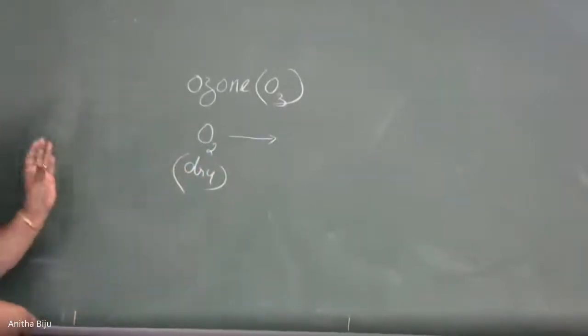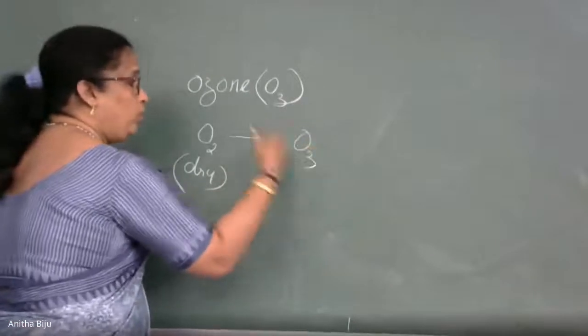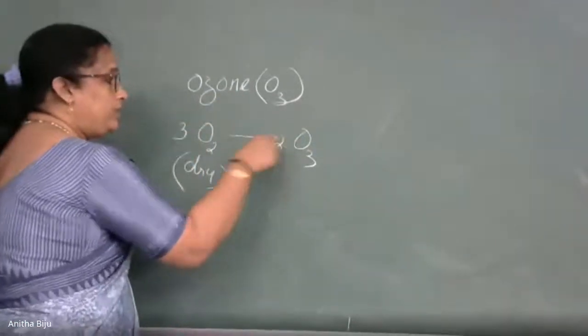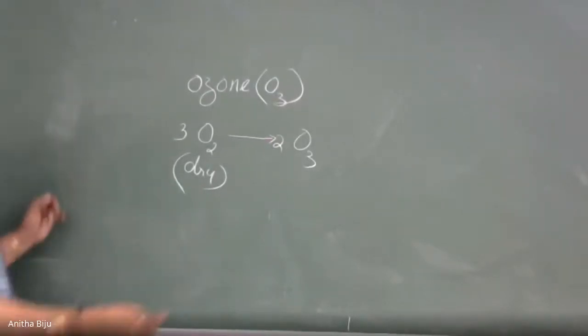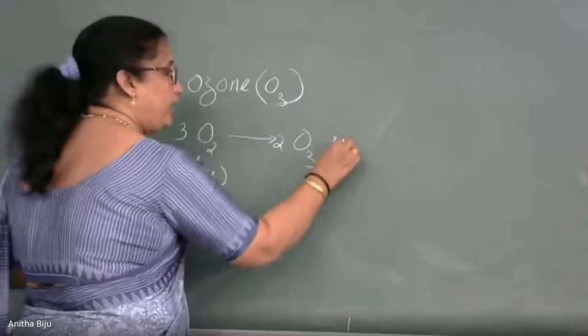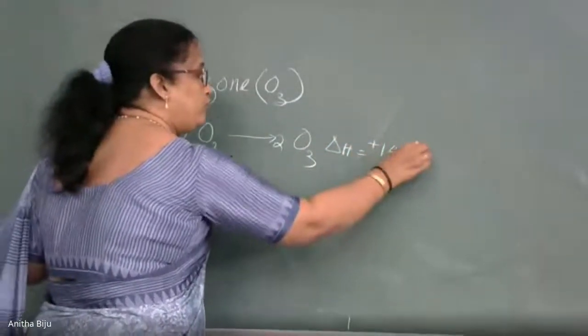Silent electric discharge passes through dry oxygen gas, it gets converted into ozone. Balance the equation like this. This is not a thermochemical equation. We can write the thermochemical equation. Here that value is important: plus 142 kilojoule per mole.